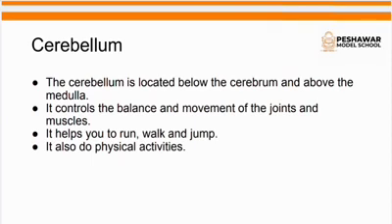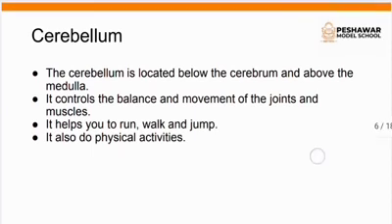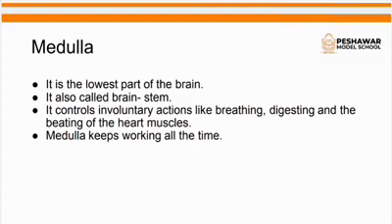So these are controlled by the second part of the brain, the cerebellum. It helps you to run, walk, and jump. It also does physical activities in which all the muscles and joints are involved.